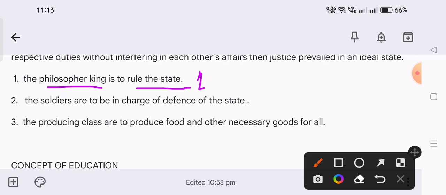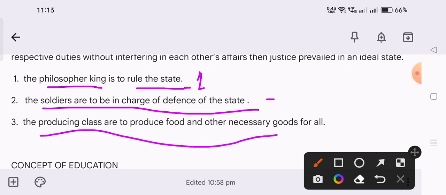war. So in war or other issues, philosophers should be protected, and soldiers should be posted at the borders of a territory, and the producing class should work to prevent food scarcity. So this is the whole responsibility of the three classes, to work within their limitations.